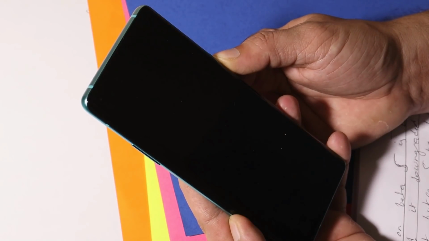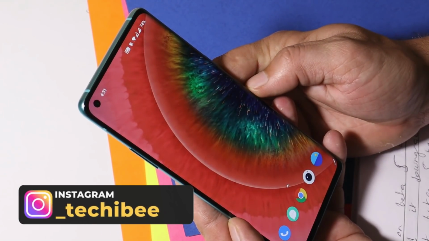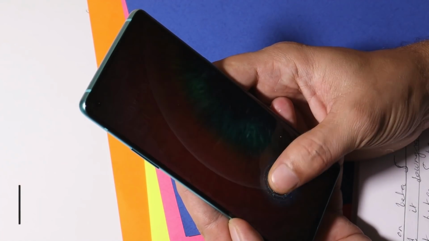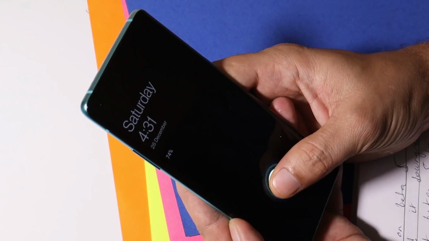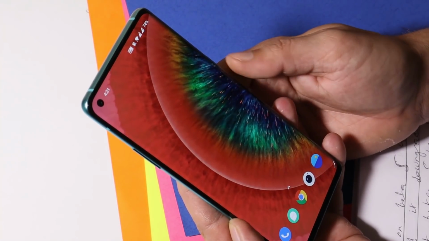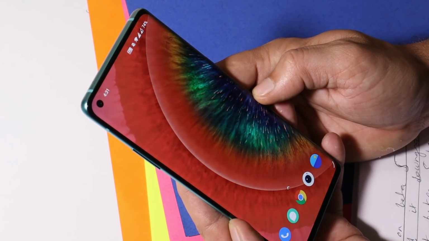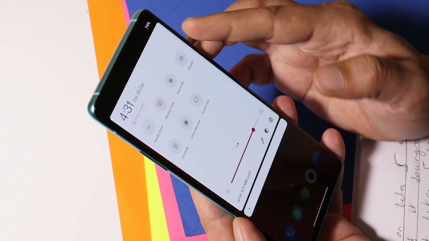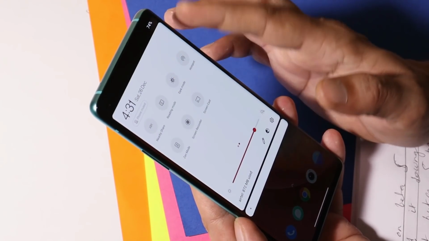Few users are still facing issues related to screen flashing while unlocking the device with fingerprint unlock. So I would suggest you format your device once, because till now I haven't faced any kind of screen flashing issues while unlocking my device with fingerprint or face unlock. So if you haven't performed a factory reset, make sure to do that after taking a backup of your device. And a few users were also complaining about screen flashing while switching between dark mode and normal mode. But that's not the case on Open Beta 5.